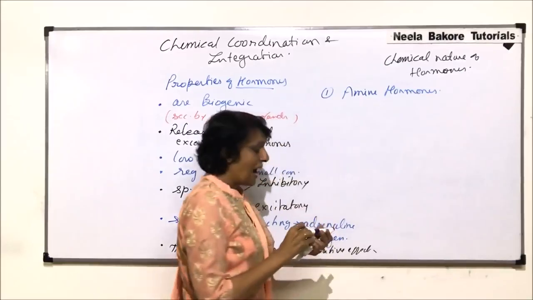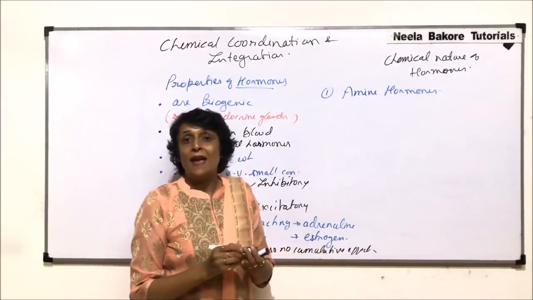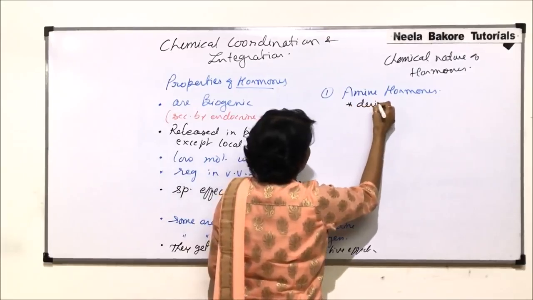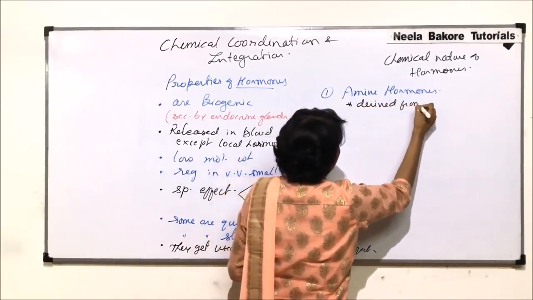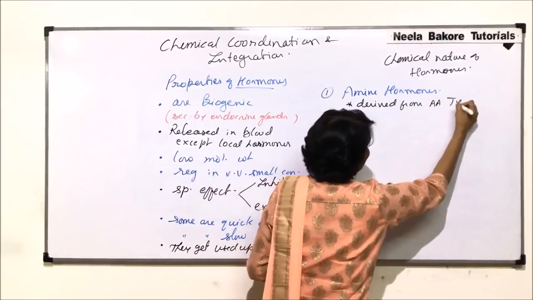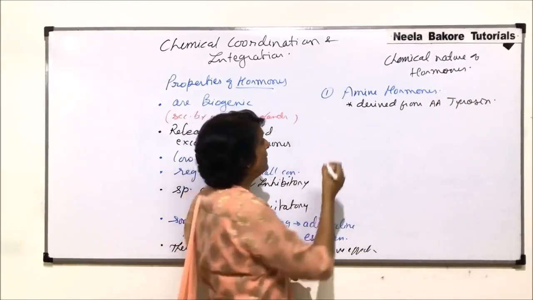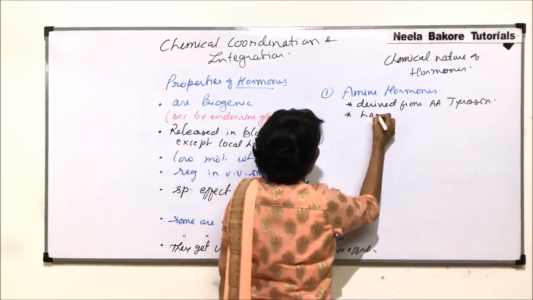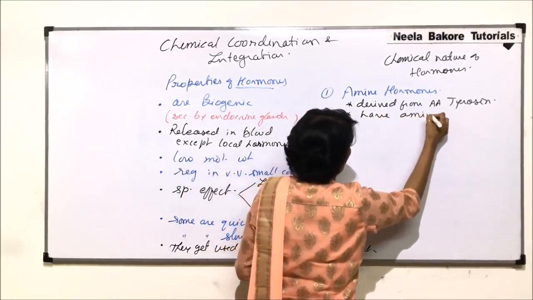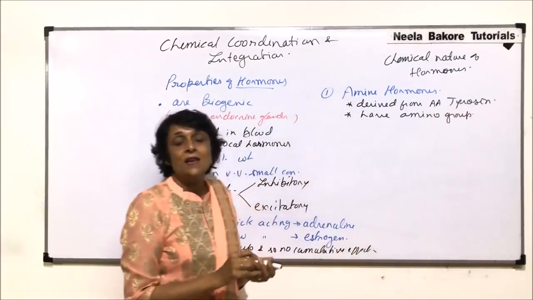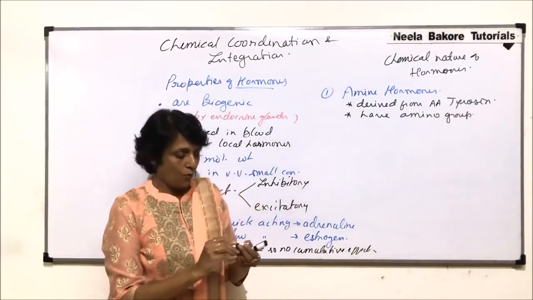These hormones are derived from an amino acid, tyrosine, and they also have an amino group. Such hormones are known as amine hormones.